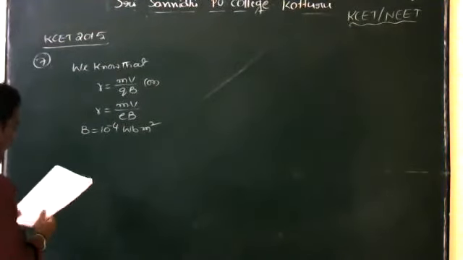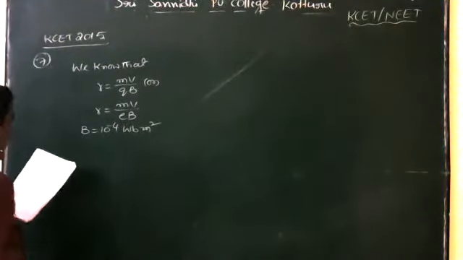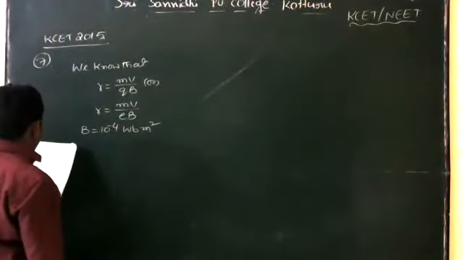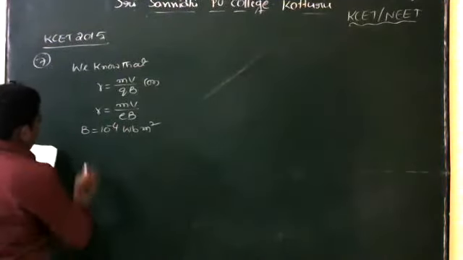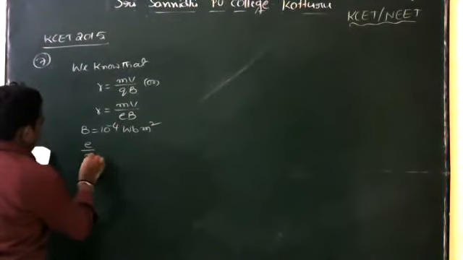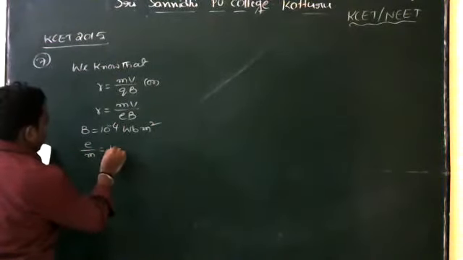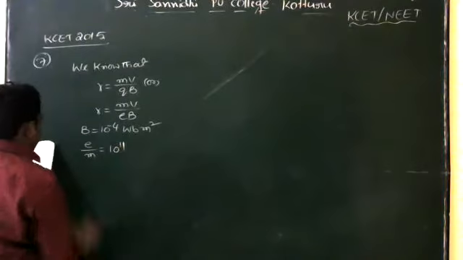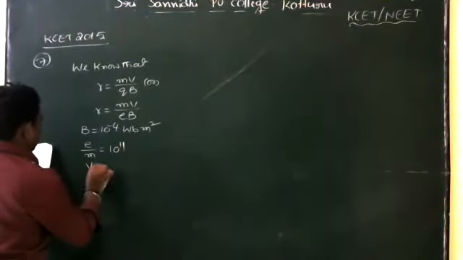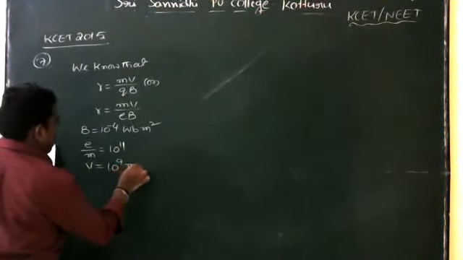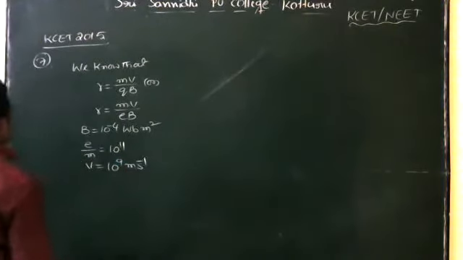So next one. If the specific charge of the proton ratio, so E by M is equal to 10 to the power of 11. So next velocity. So velocity V is equal to 10 to the power of 9 meter per second.